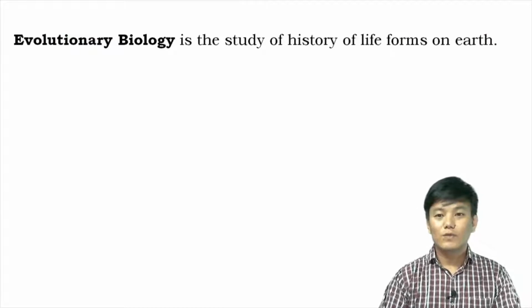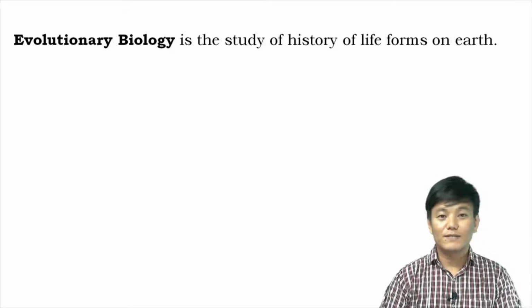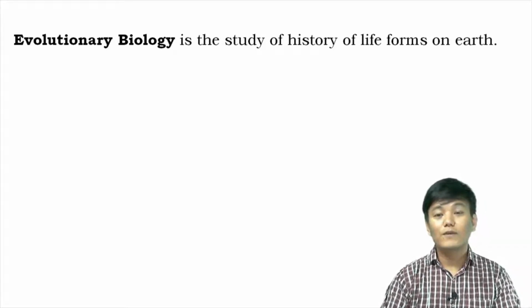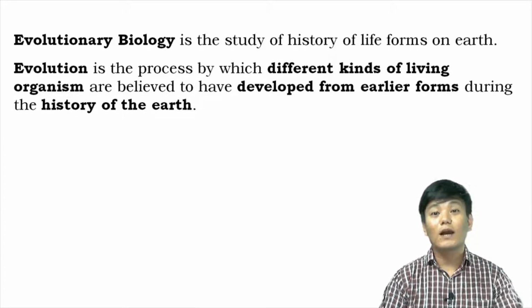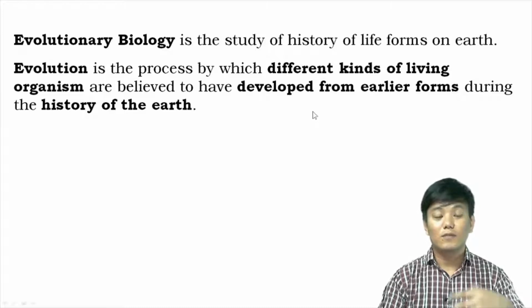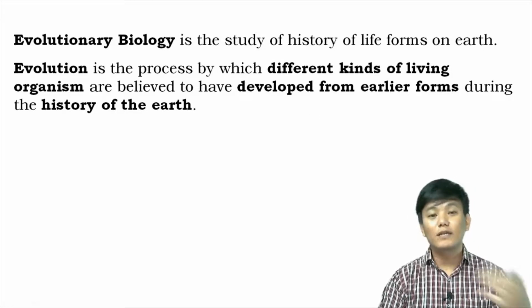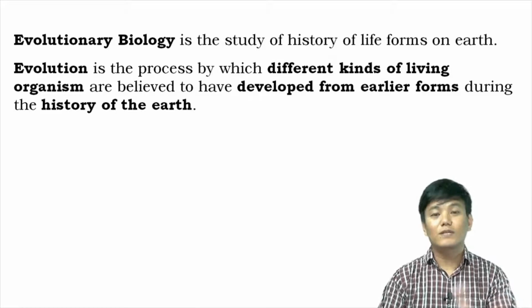So what is evolution? In your textbook, the definition for evolutionary biology is given as the study of history of life forms on earth. And the definition of evolution is the process by which different kinds of living organisms are believed to have developed from earlier forms during the history of earth. So the different kinds of living organisms that we see around are believed to have developed from earlier forms, right? So change has occurred, and that particular process of change is known as evolution.